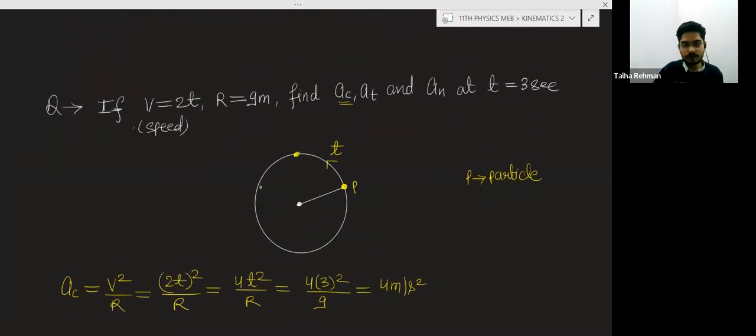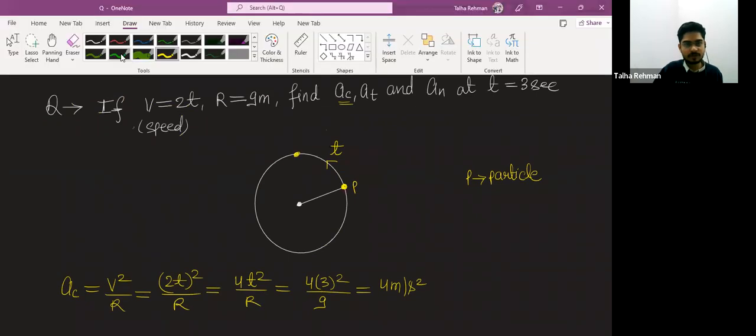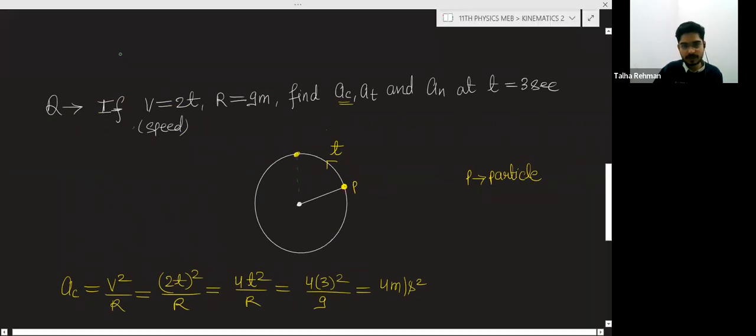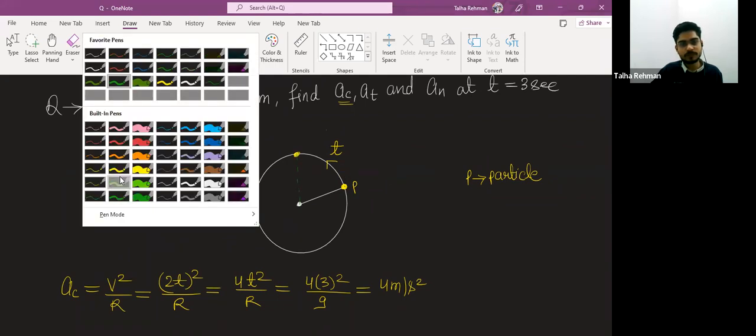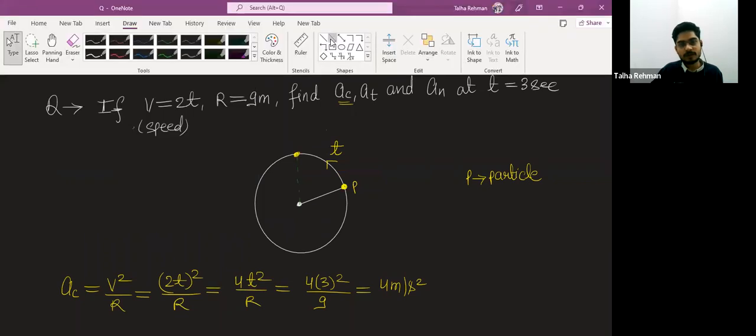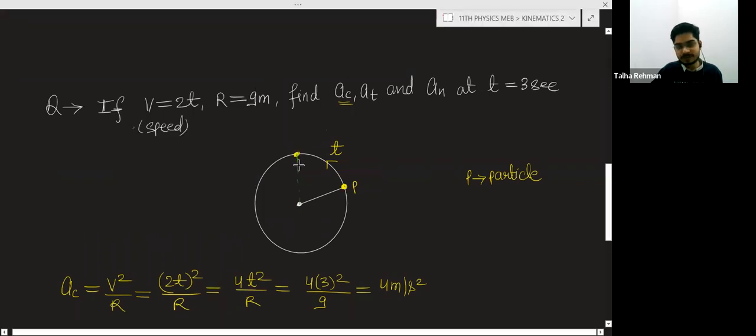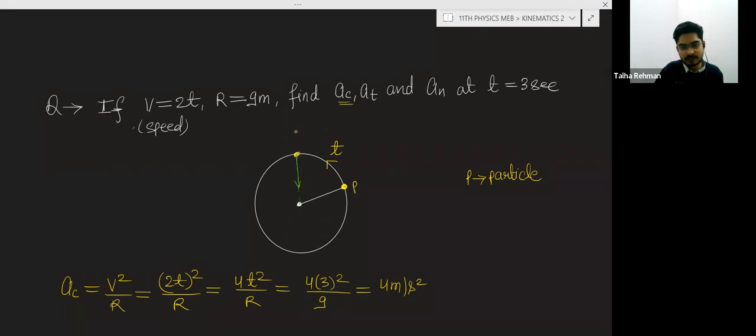From the diagram, if you want to see, then from the diagram you can see, suppose at time t the particle is here, moving in this direction. There will be two types of acceleration. First is centripetal acceleration, in this direction, that is AC, and here will be another acceleration, tangential acceleration.